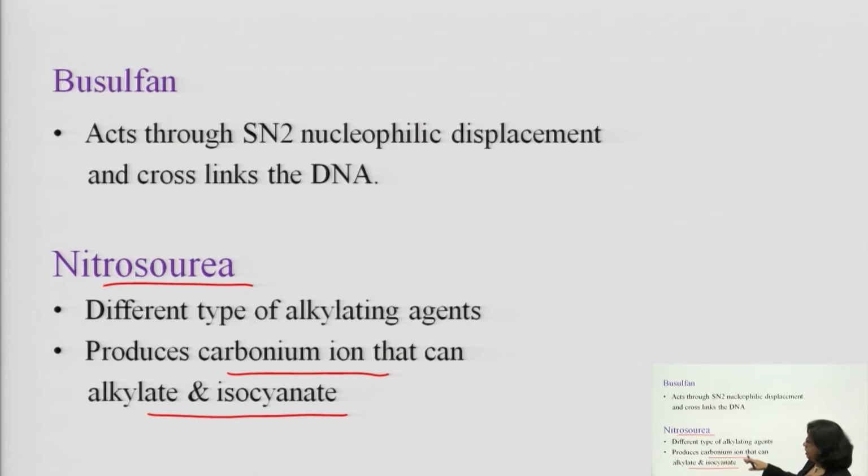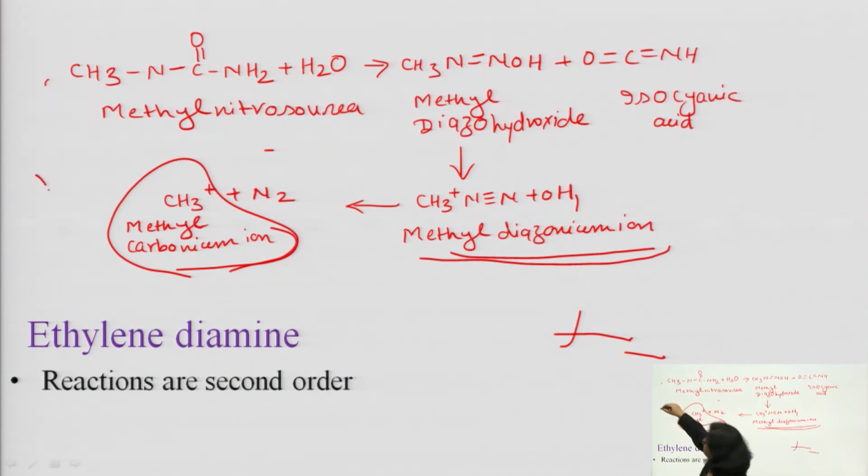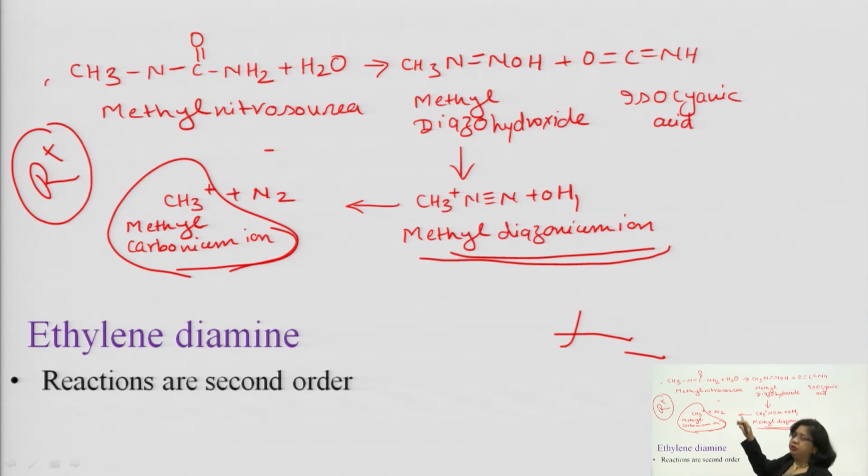nitrosourea. In the last slide I mentioned it is a different type of alkylating agent that produces a carbonium ion. How does it produce the carbonium ion? This reaction will help you understand that methyl nitrosourea first converts into methyl diazohydroxide, then into methyl diazonium ion, which liberates methyl carbonium ion. Now this is your R plus. In the general reaction, this R plus is your carbonium ion.